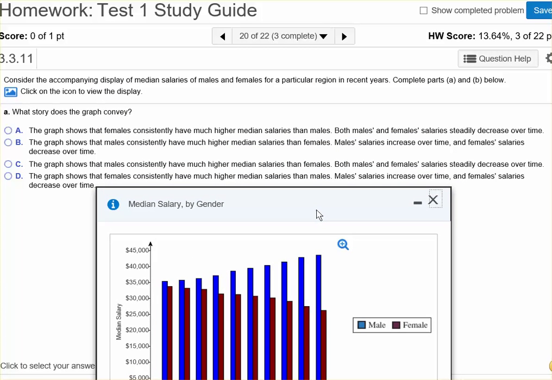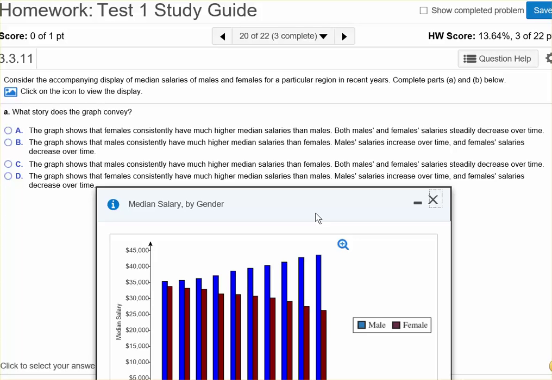Let's go ahead and read our choices. What story does the graph tell? A. The graph shows that females consistently have much higher median salaries than males. Both males and female salary steadily decrease over time. What do you think? I agree with you. That one's not right. B. The graph shows that males consistently have much higher median salaries than females. Sounds good. Males' salaries increase over time and female salaries decrease over time.